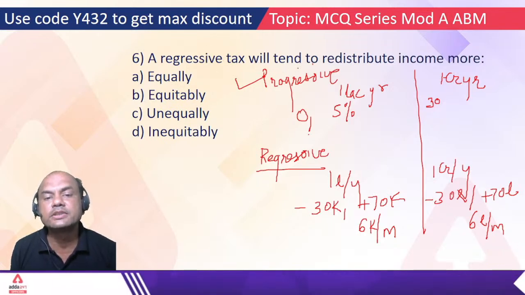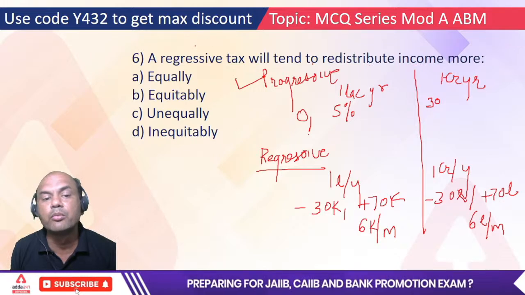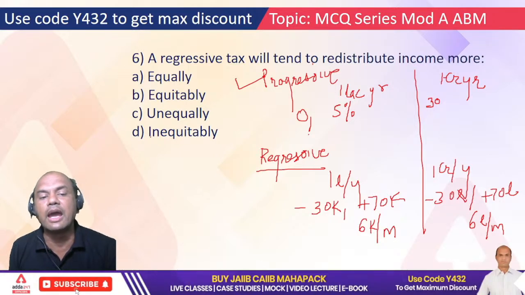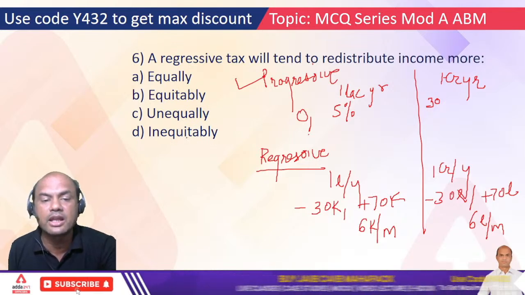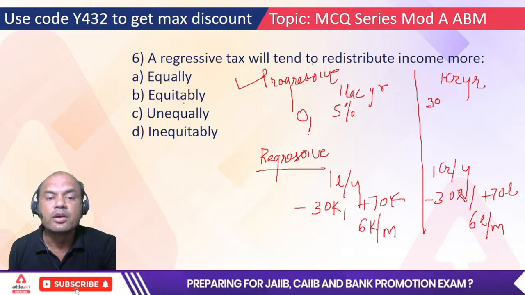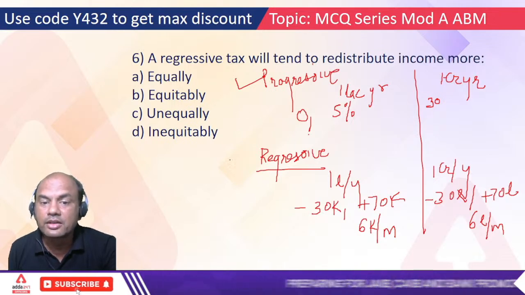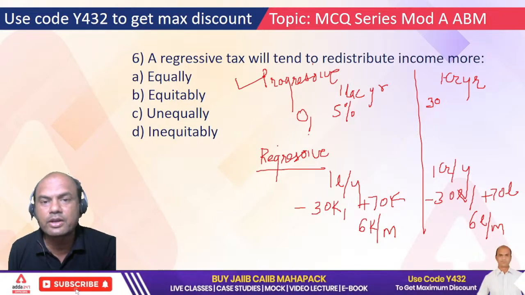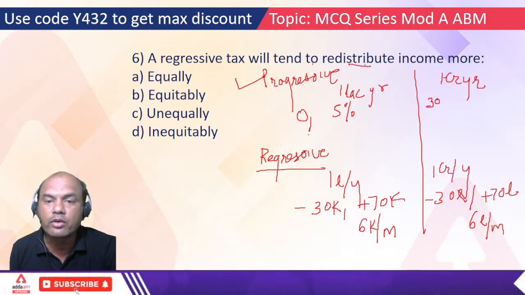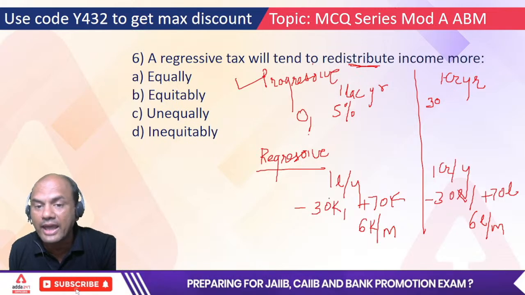The regressive tax will tend to redistribute income more equally, equitably, unequally, or inequitably. So what is the correct answer? Okay, remember, this is a really difficult question. It distributes the income. We are talking of distribution of income, not tax.